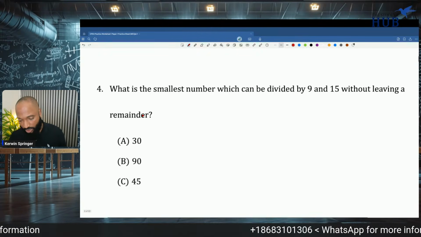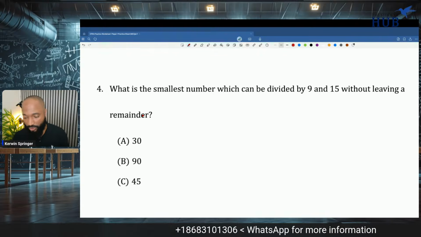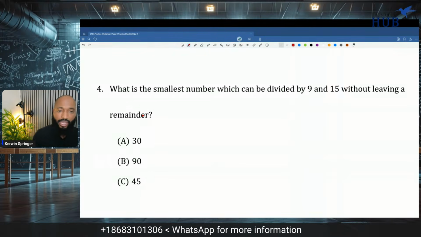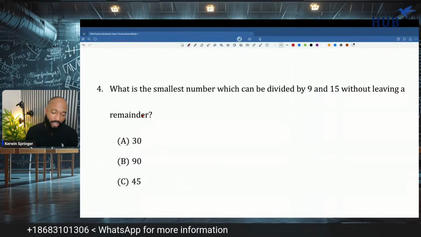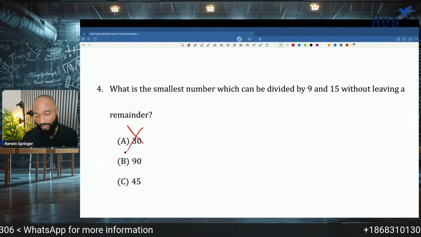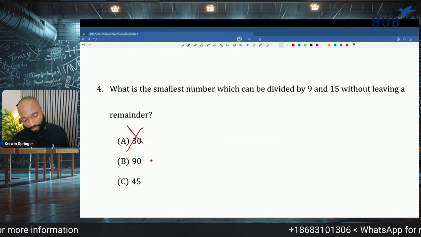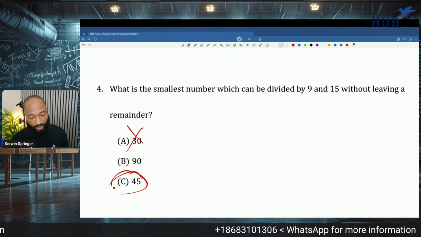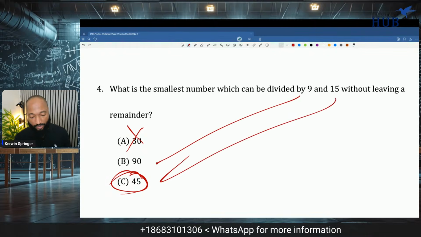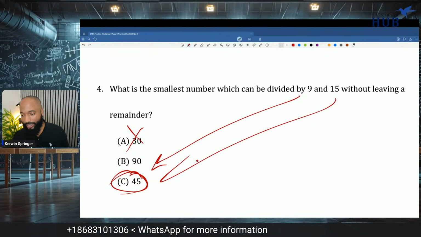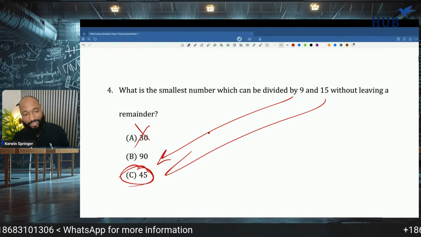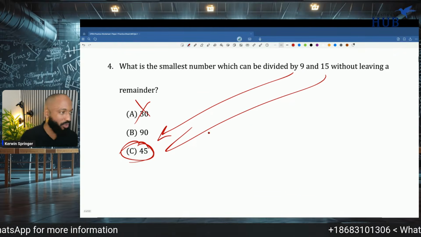What is the smallest number which can be divided by 9 and 15 without leaving a remainder? That's another way of asking for the LCM of 9 and 15. We know 9 can go into 30, but 9 could go into 45. And 15 could go into 45. So easy thing. What y'all think, Anicia? Easy stuff, right? We cooking.